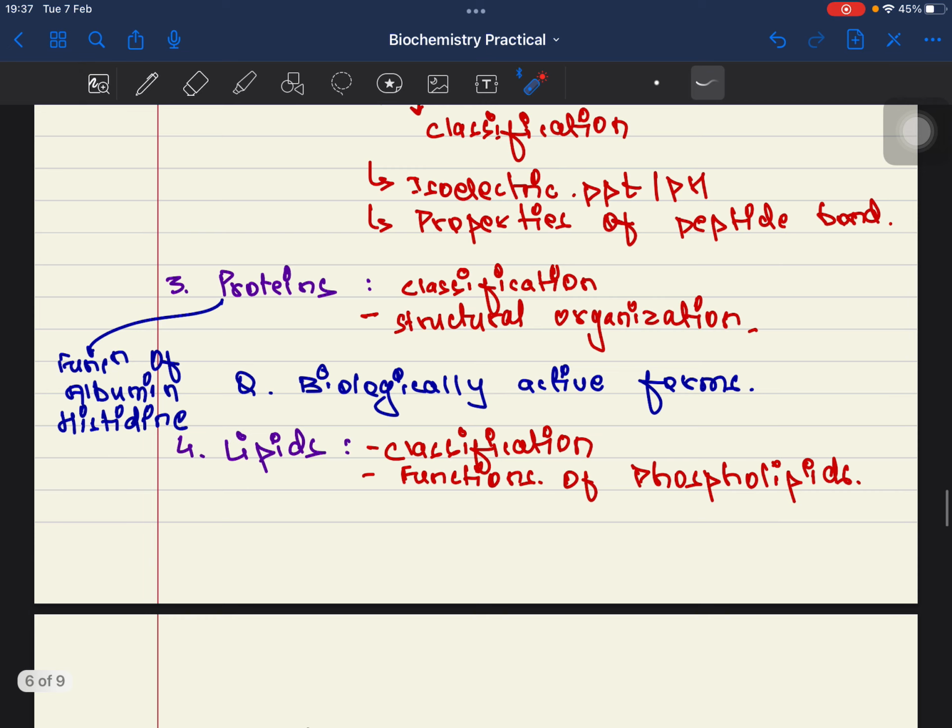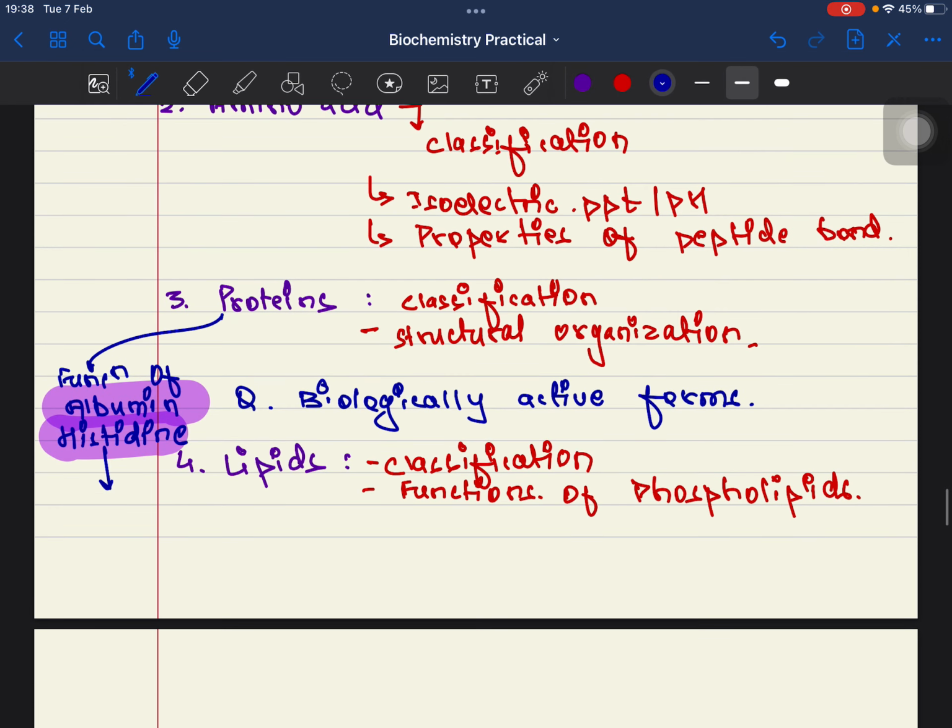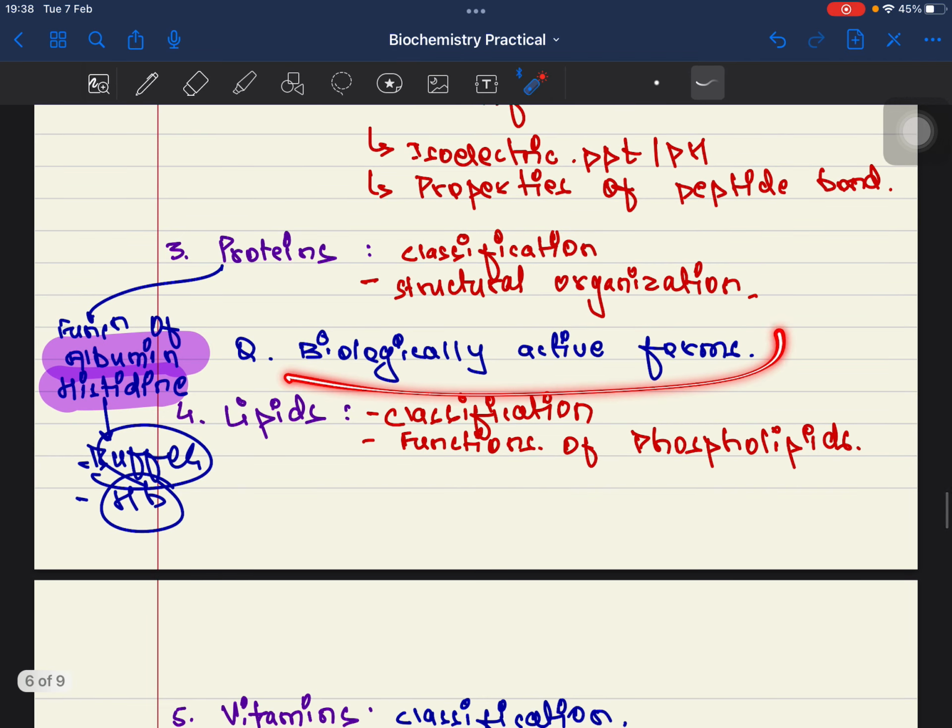Now let's talk about another question that was asked in our time, and it might be asked in your time as well. Function of albumin or histidine. You can say about albumin, obviously you can do, right? But in case of histidine, always remember it is important in buffer. Other, it is an important constituent of hemoglobin. You must point out these two differences. All right, biologically active forms of amino acids and proteins also you must care about, right?